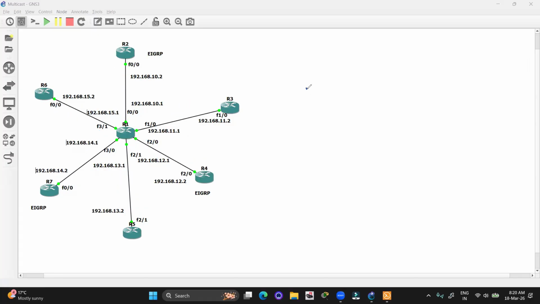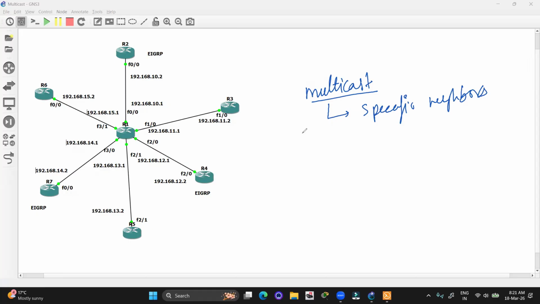but what is the meaning of multicast? Multicast means sending the data to specific neighbors.